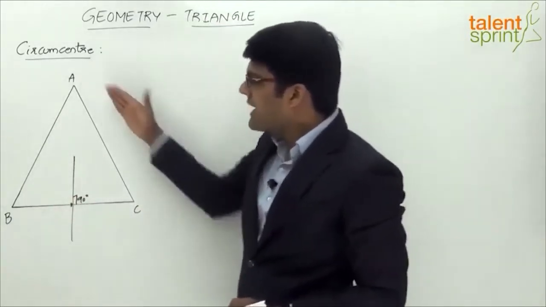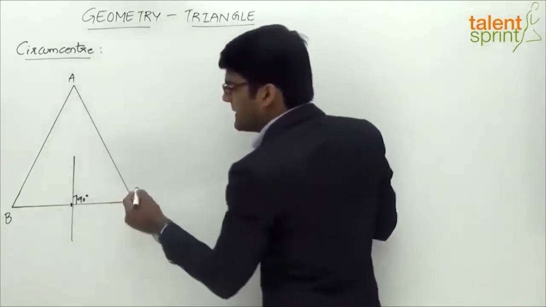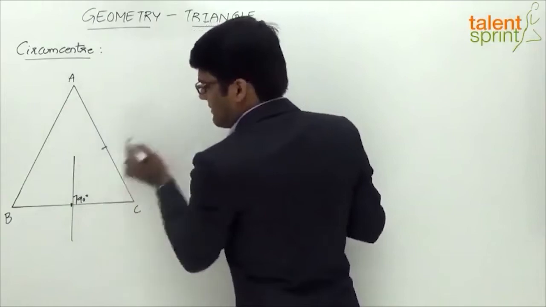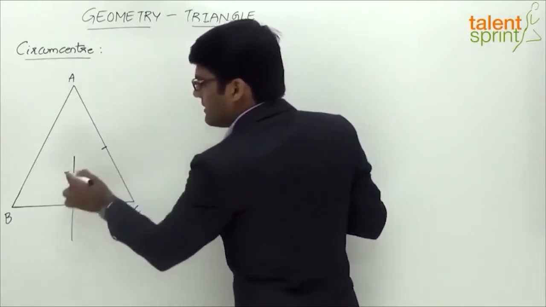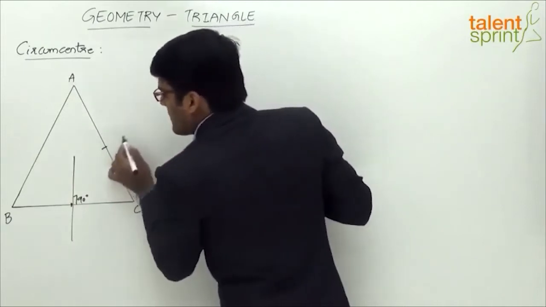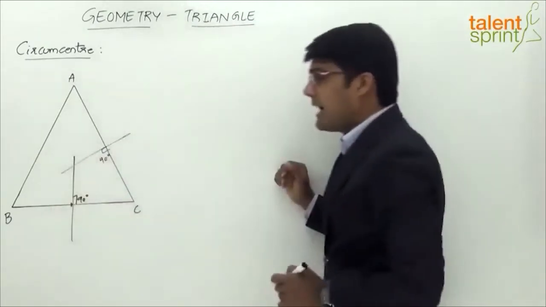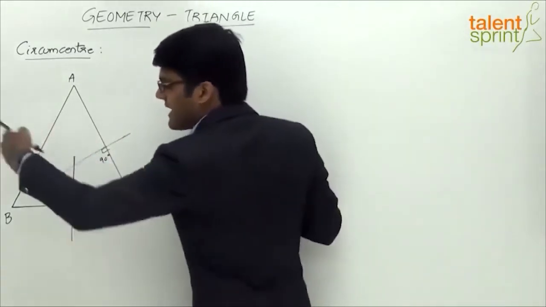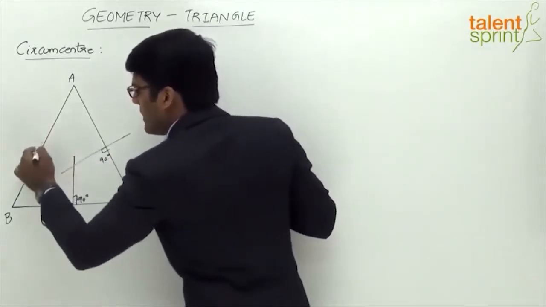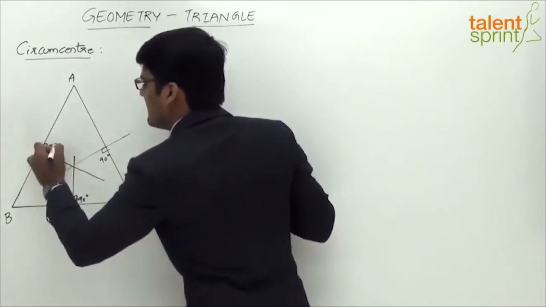Likewise, for the remaining two sides also we can draw perpendicular bisectors. Let's draw for side AC. Let's say this is the midpoint, that is, the point through which the perpendicular bisector passes. Now let's draw a line which is perpendicular, so the angle here is 90 degrees. And the third perpendicular bisector for the side AB may be taken as shown here. So the angle made here is 90 degrees.